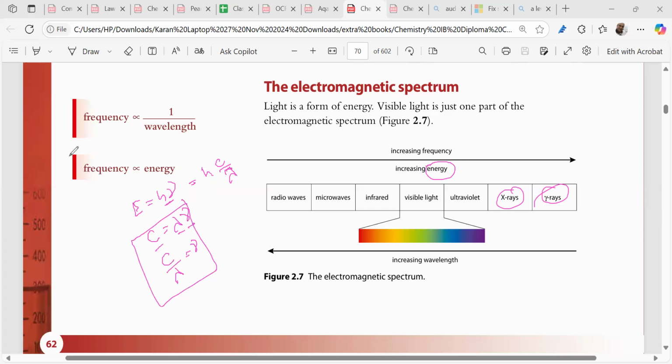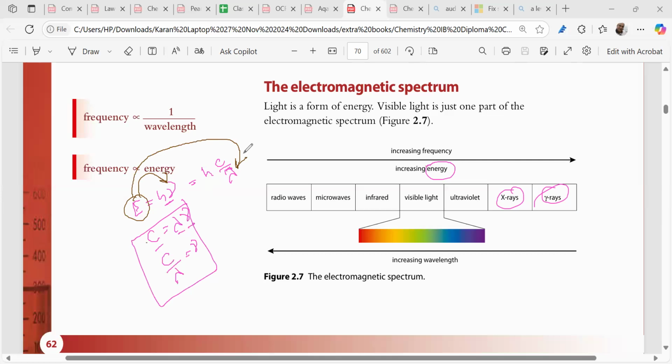Now over here we have to remember that we can find that the energy of any wave is directly proportional to the frequency of that wave. We also know that the energy of any wave is inversely proportional to the wavelength. So that's a very important portion we have learned, right?